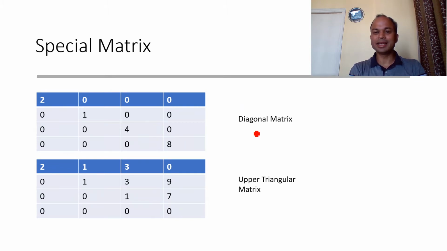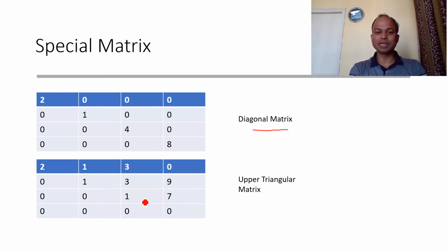We are taking here the case of the diagonal matrix. Here only a few entries are non-zero. I mean only the diagonal part is non-zero. This diagonal element is non-zero, further this one is non-zero, this is non-zero. All the diagonal elements are non-zero, and the remaining elements are zero.